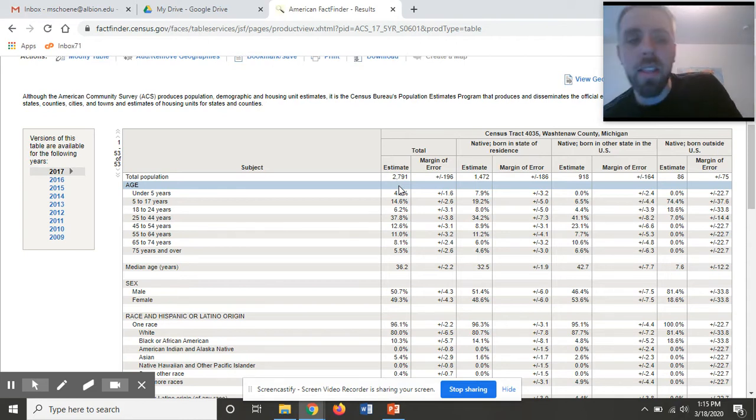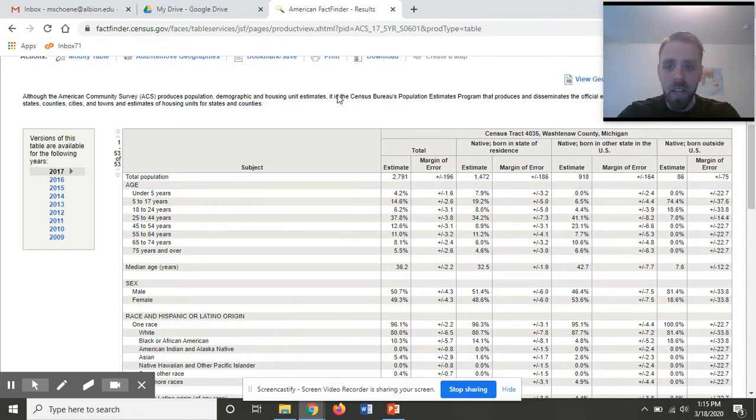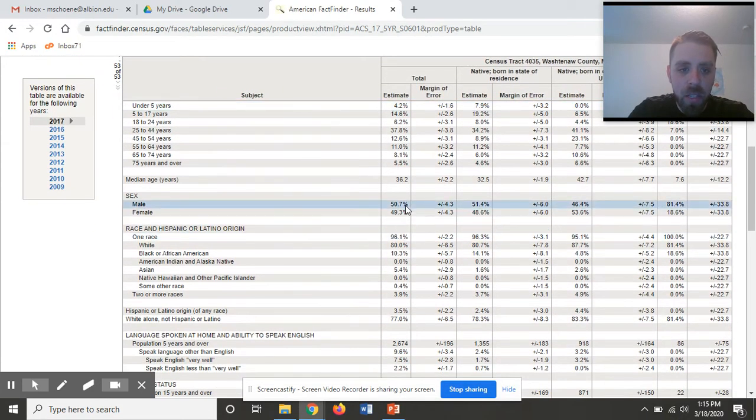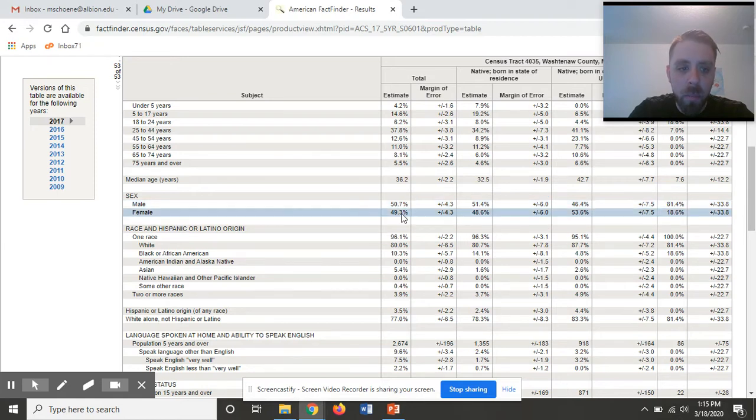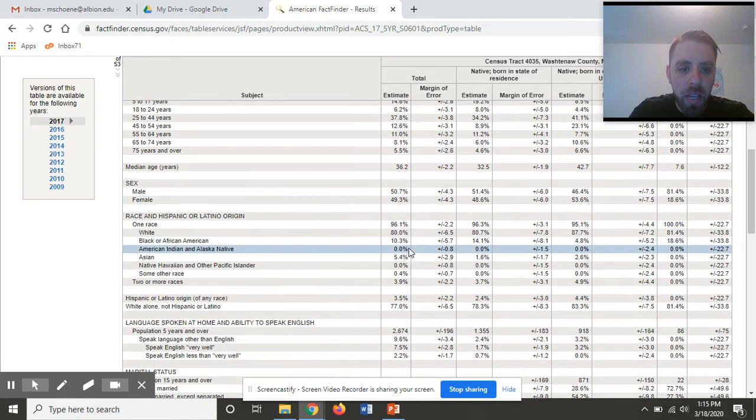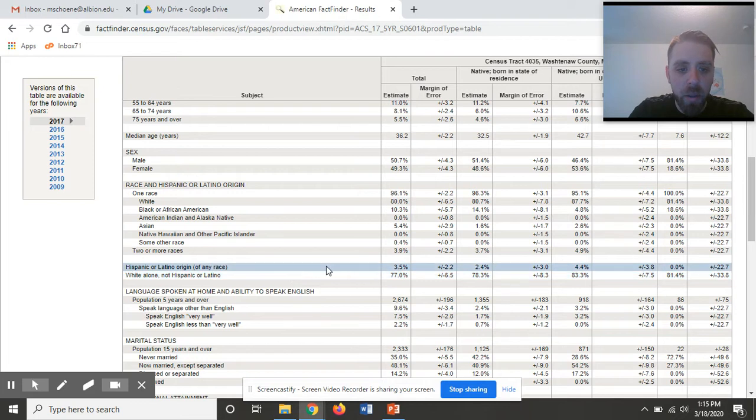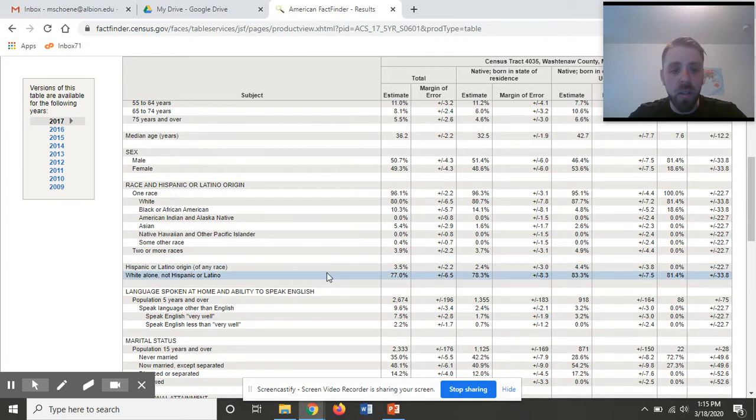And you will see that in this particular neighborhood of Ann Arbor that I have selected, 2,791 people live. The median age, that's the midpoint, is 36.2. I can see that this neighborhood is about 51% male, 49% female. I can see by looking at race, and then you'll see that Hispanic or Latino origin as a separate category. That's because, as I said earlier in the week, Hispanic Latino is an ethnicity, not a race.